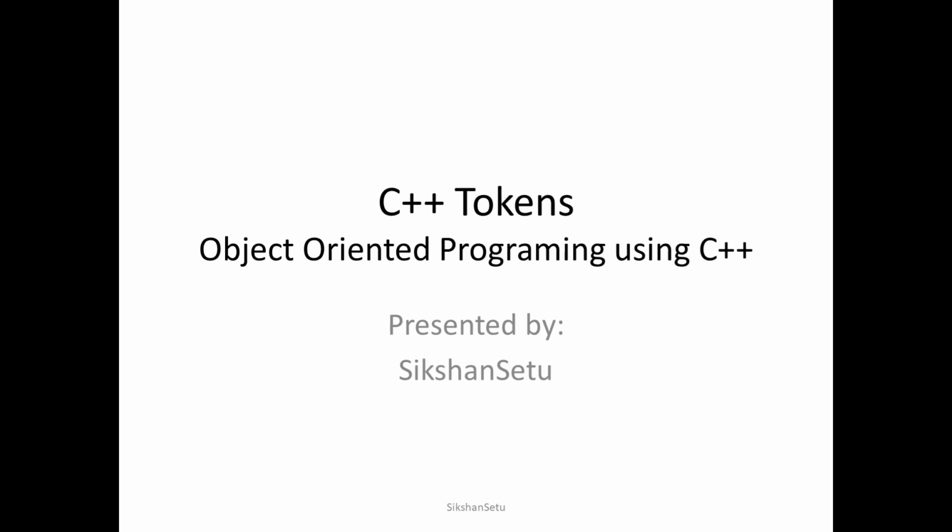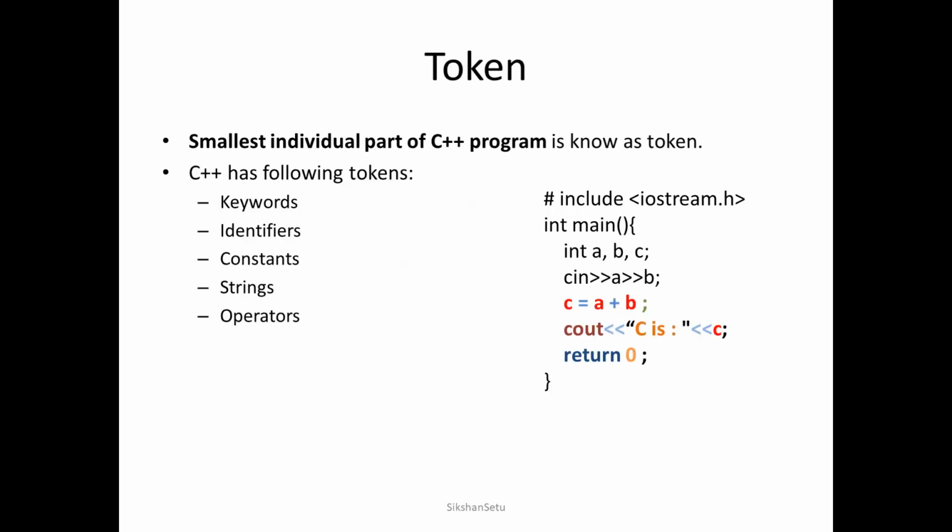Today in this video we will be talking about C++ tokens. So a question that comes to our mind is, what do you mean by token? A token is the smallest individual part of a C++ program. We will try to understand it by one example.